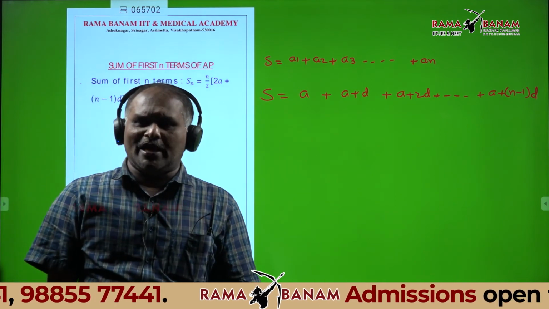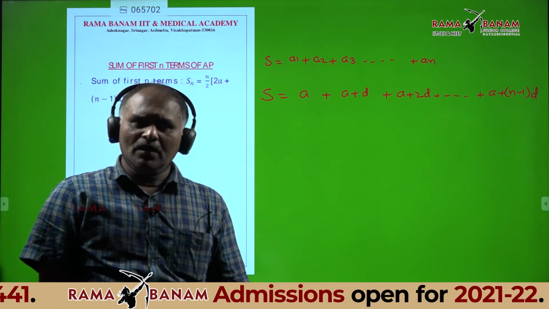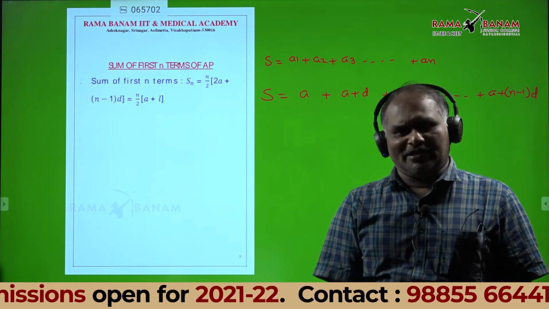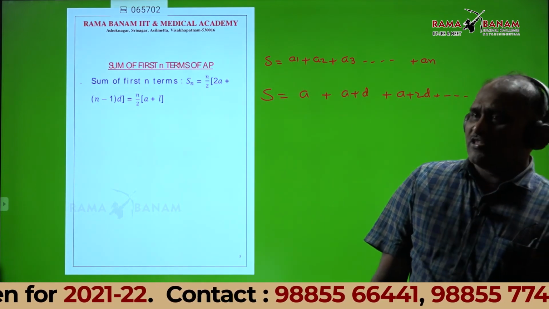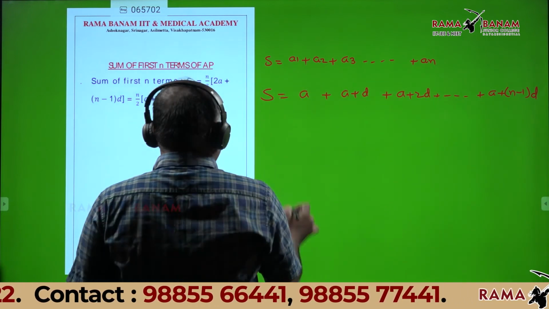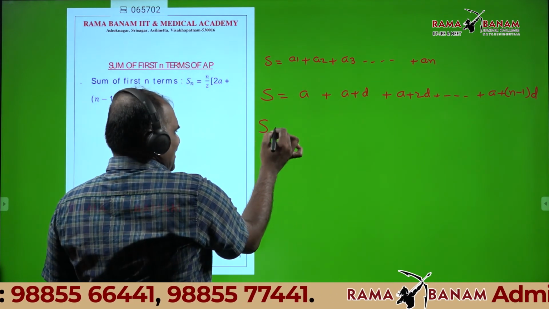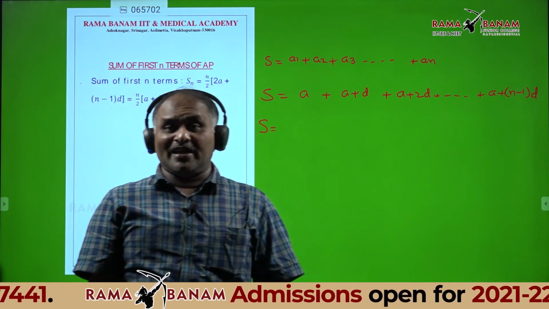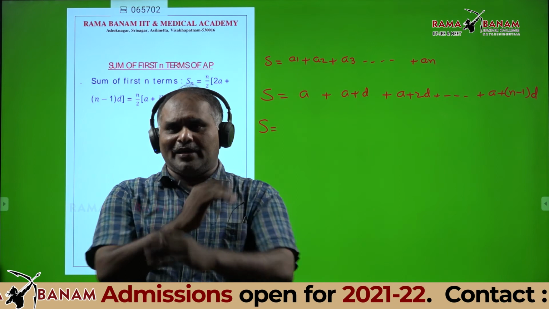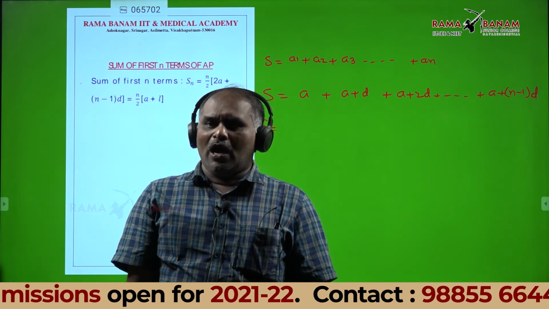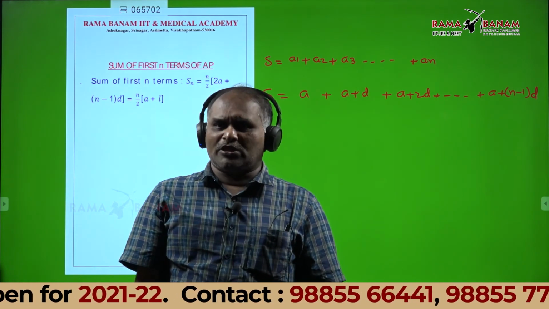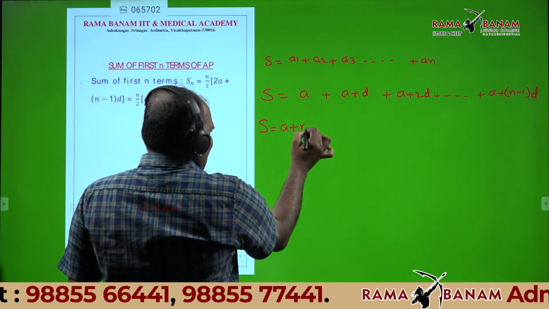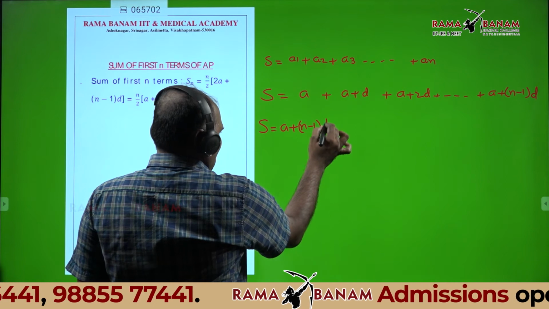Do you understand? Yes, sir. 2 plus 3 and 3 plus 2, both are same or not? Same, sir. Like this, I can write S with all the addition terms in reverse order, since a plus b or b plus a both are same. Here the first term is a plus n minus 1 into d.